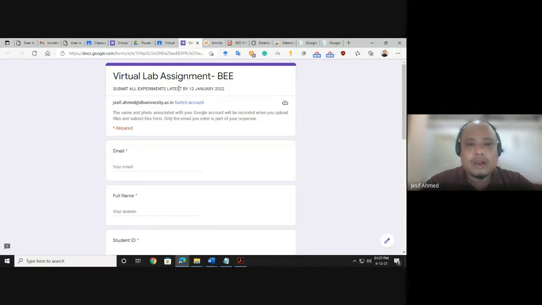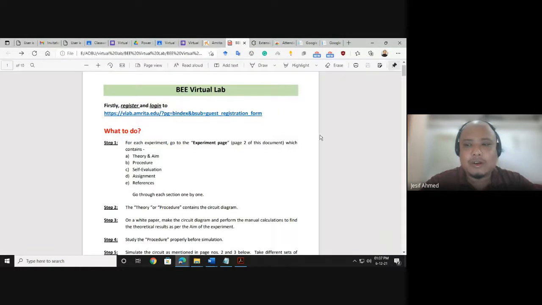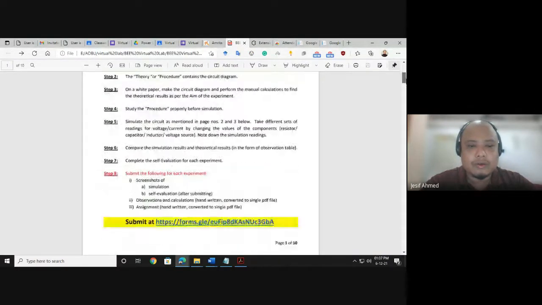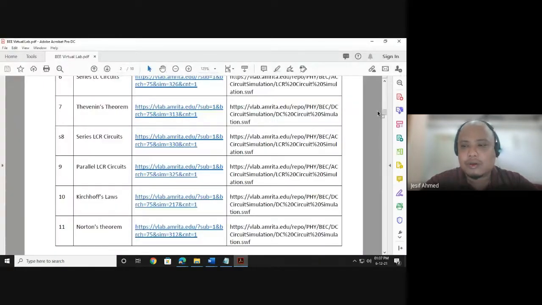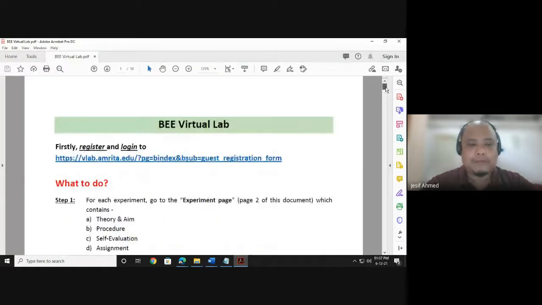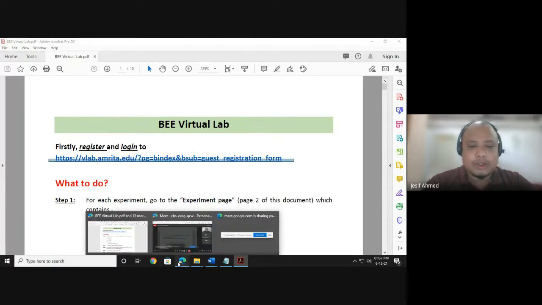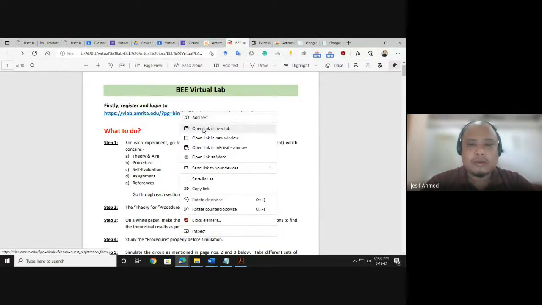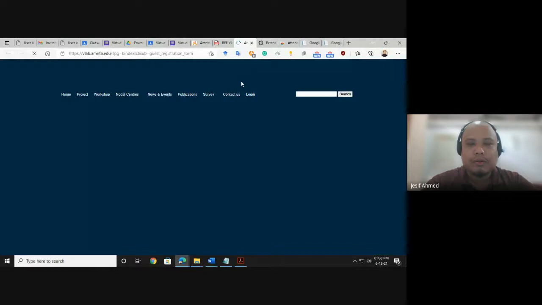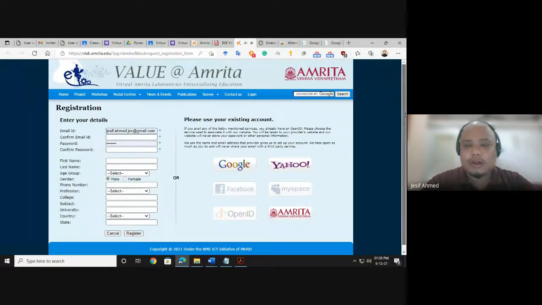Now the instruction PDF which I have shared already with you is this one. Correct? So first you have to register, then log in. I have already shared the link. This is the registration page.